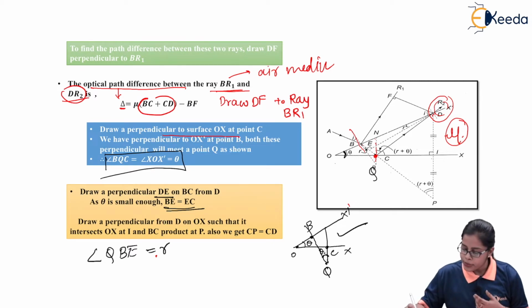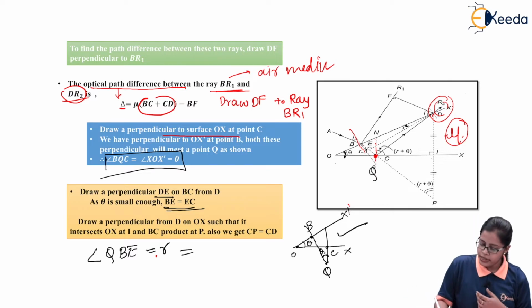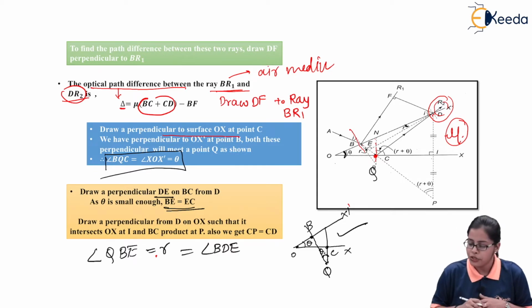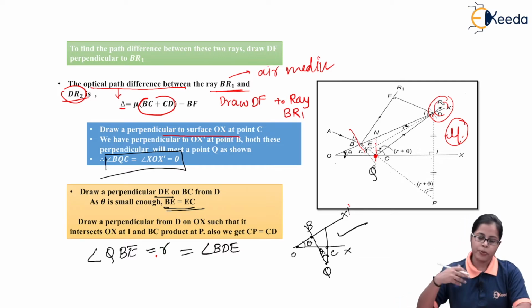And as we can see in this part, this angle is again r, which is written as angle BDE. So these are the two angles taken as the angle of refraction from the diagram. Now we can even draw more perpendiculars for our suitability, that is, we are dropping a perpendicular from D on this line OX at point I.